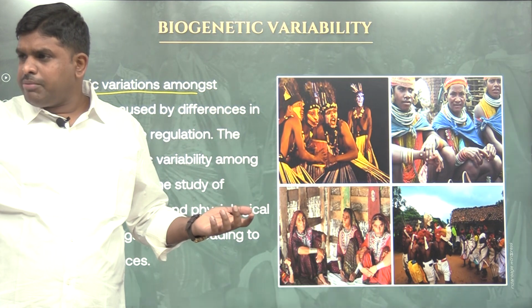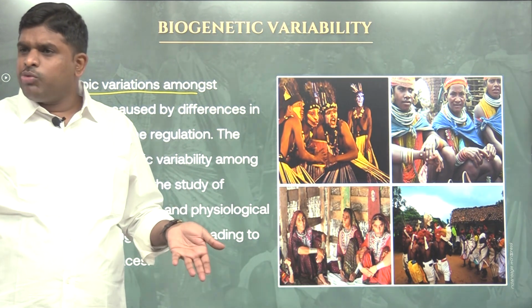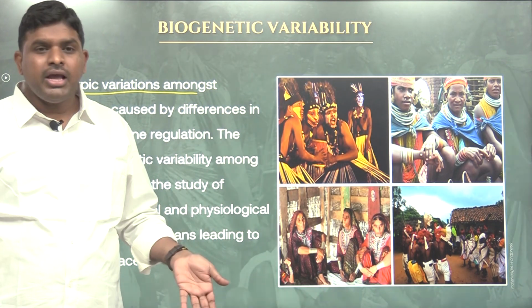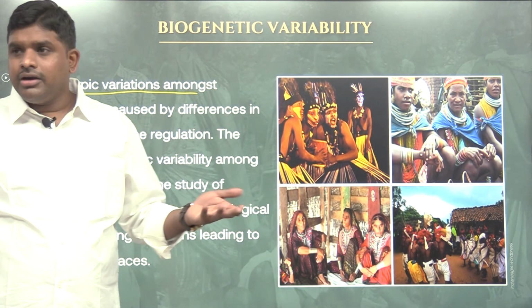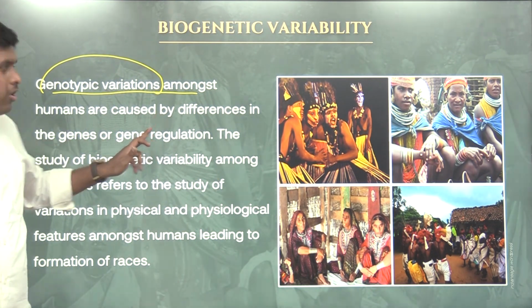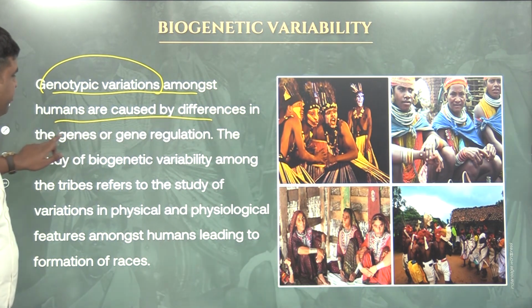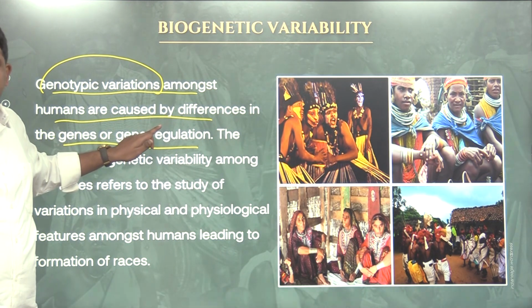My genotype is different from your genotype. That is the reason we are not the same. If my genotype and your genotype were the same, obviously you and I would be the same. So genotypic variations amongst humans are caused by differences in the genes or gene regulations. Your genes are different, my genes are different.